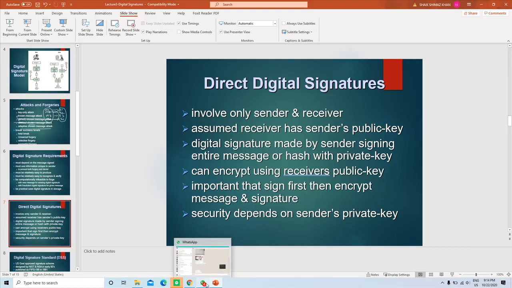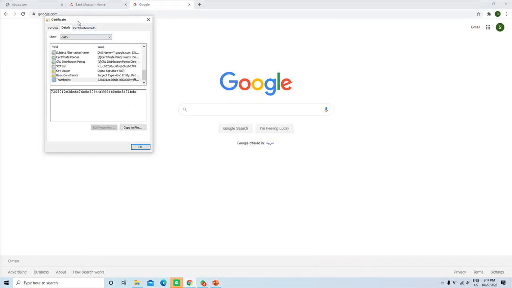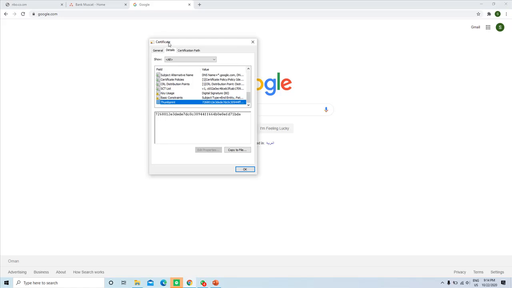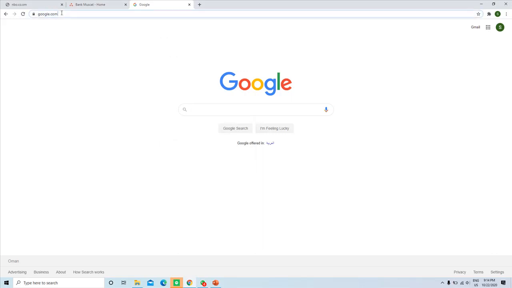Whereas, let us go back to this again. Here there is a digital signature, but this one is sent to many clients. Whoever accesses the website, for example google.com, immediately this certificate is sent to the browser by the Google server.